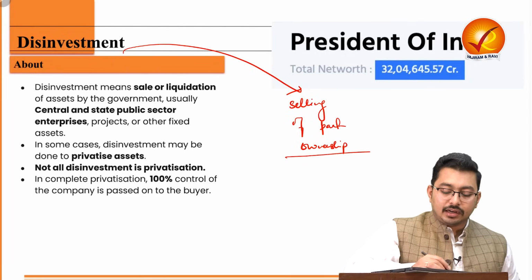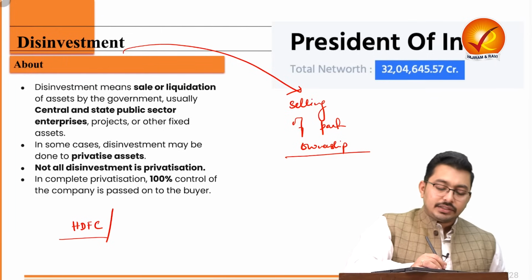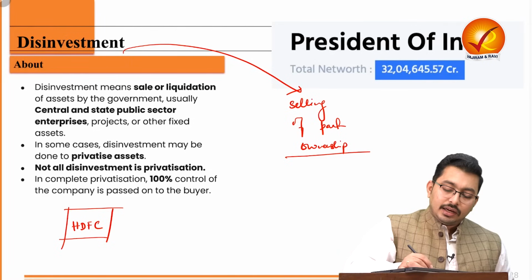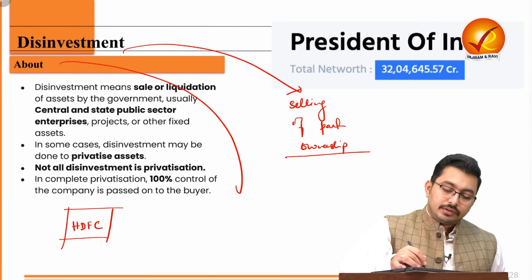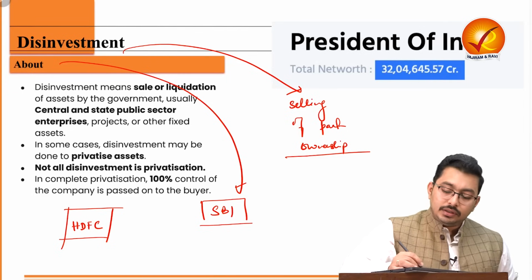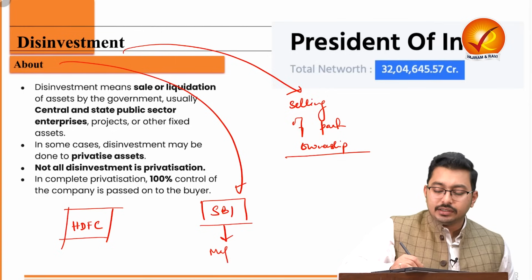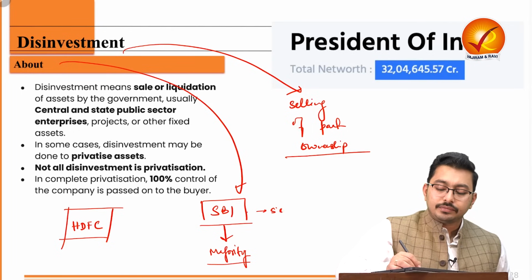Now, let's say there is a company like HDFC. So HDFC is a private company. It is not a government company, right? Its shares are publicly traded, yes. But what about SBI? So SBI is a Government of India enterprise. Now, today, let's say we have majority shareholding in SBI. Now, over the period of time, let's say the government starts to sell the shares.